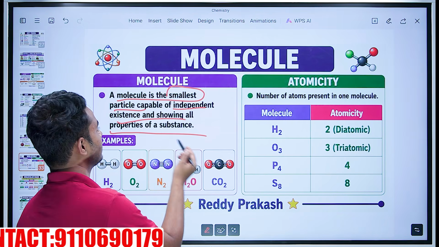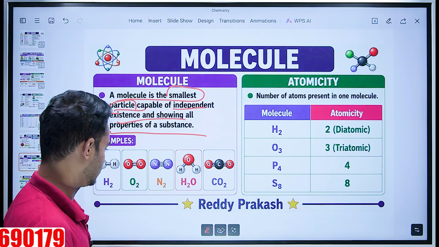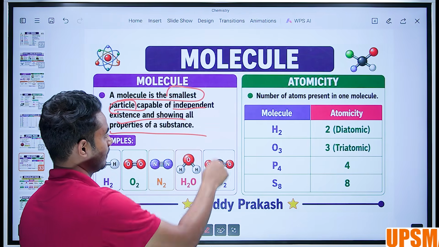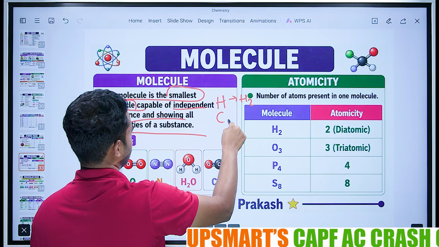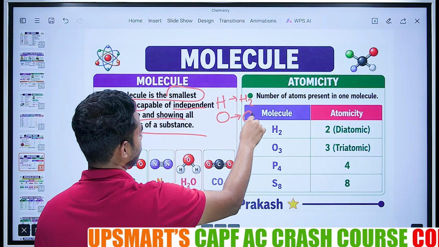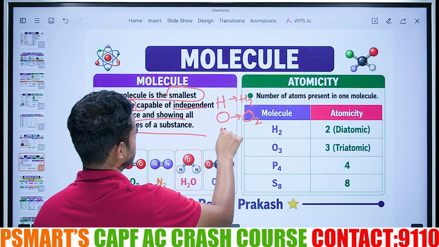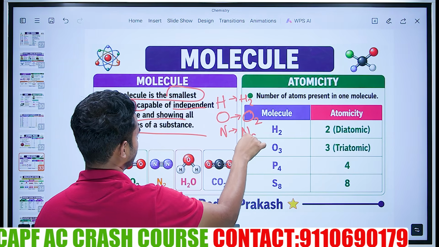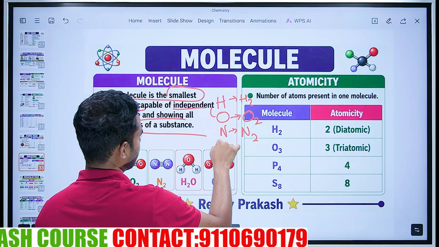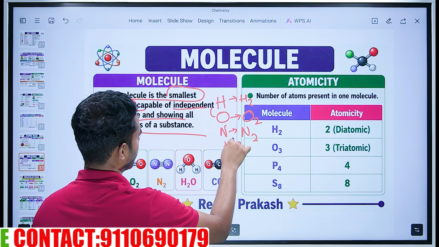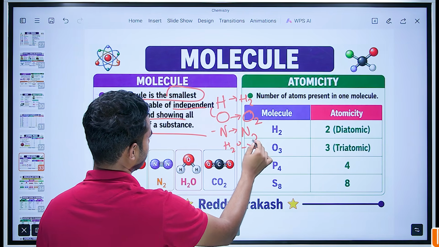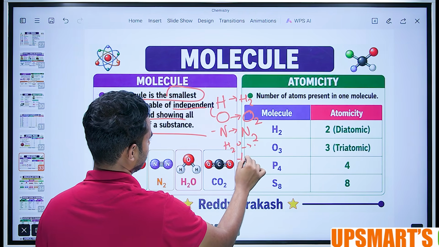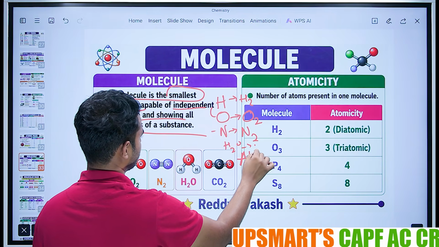Molecules are the smallest particles. Hydrogen can become H2, single oxygen can become O2, N can become N2, H and O together can become H2O, N and O together become N2O, nitrous oxide.